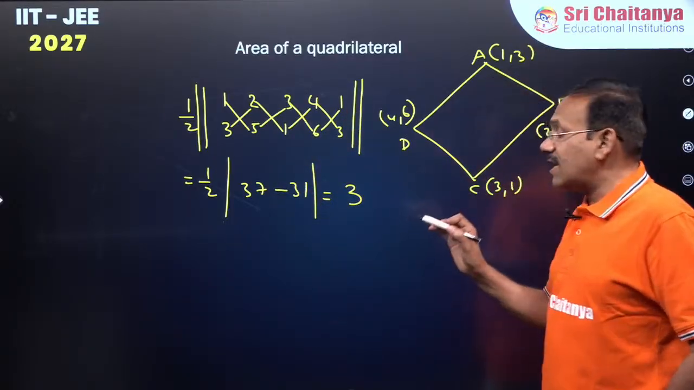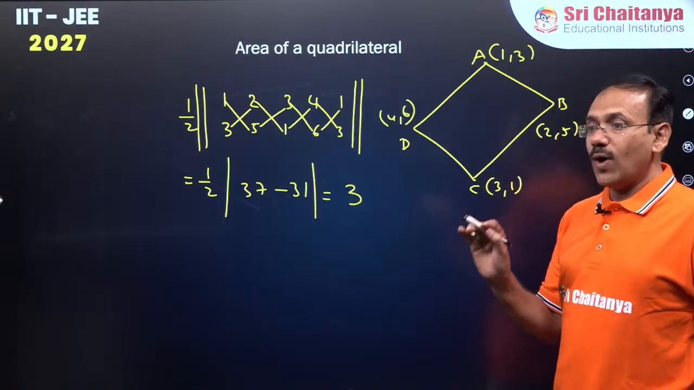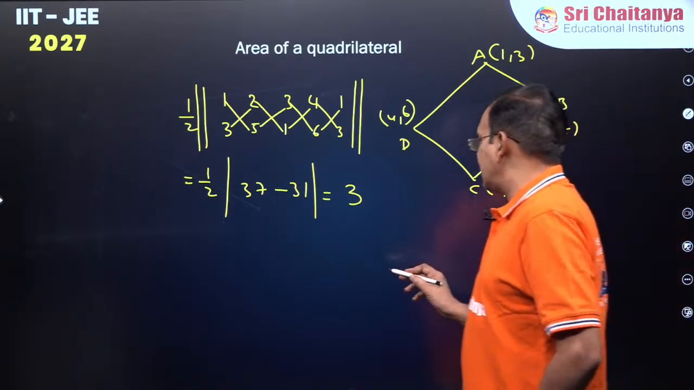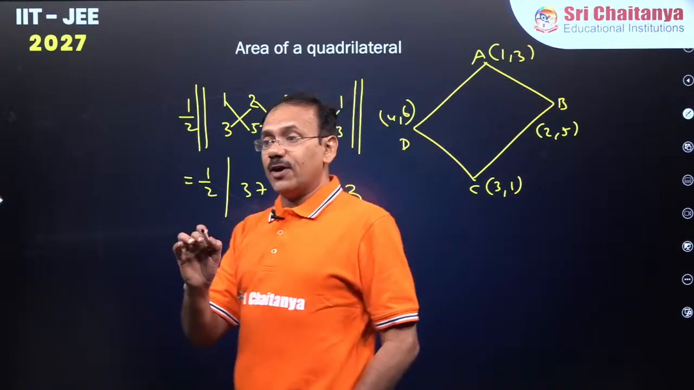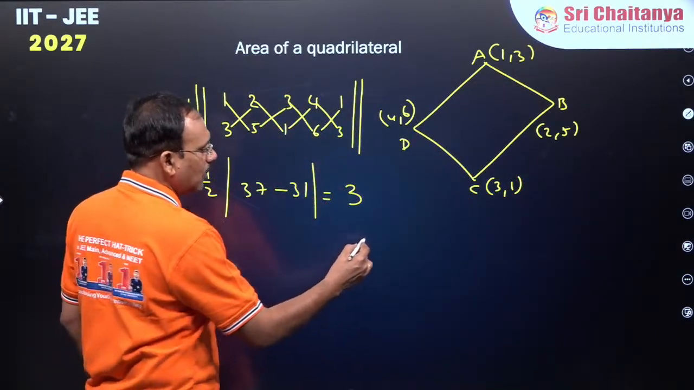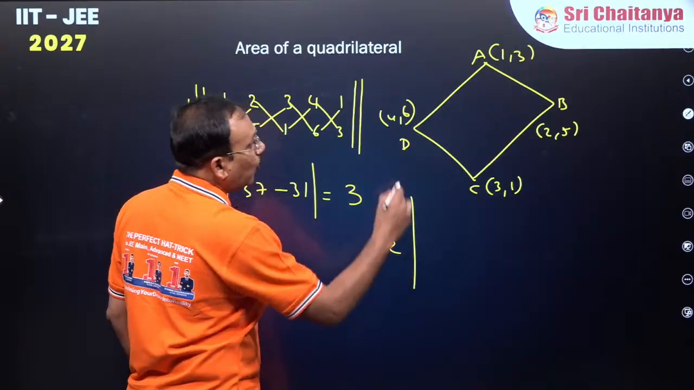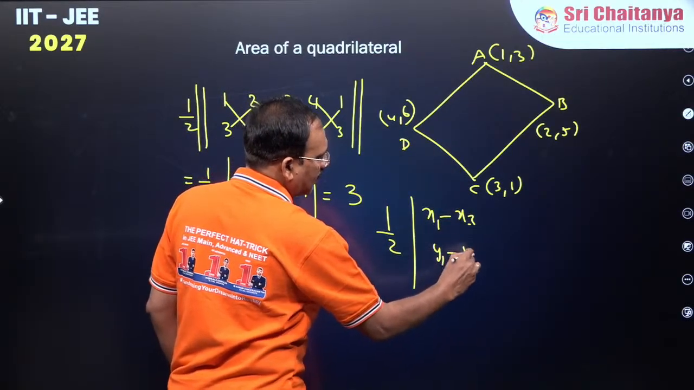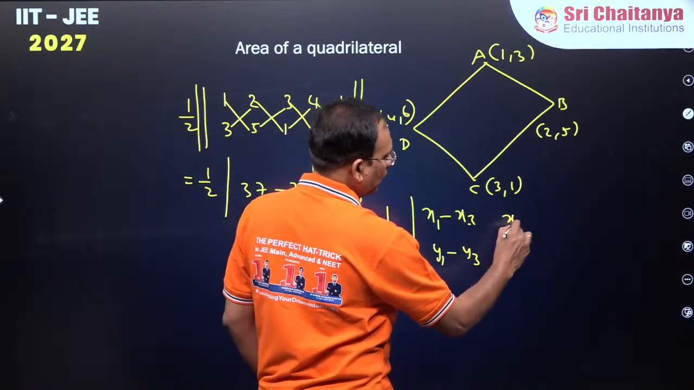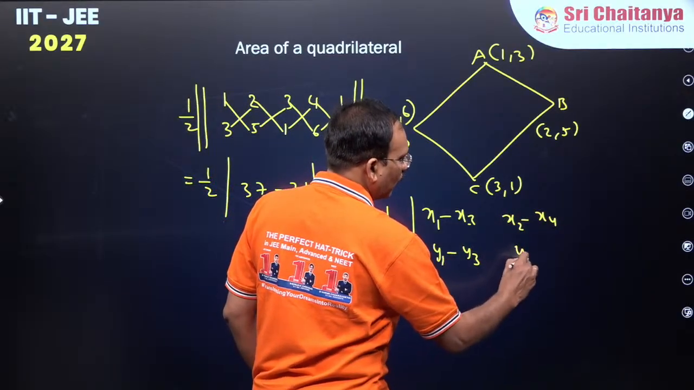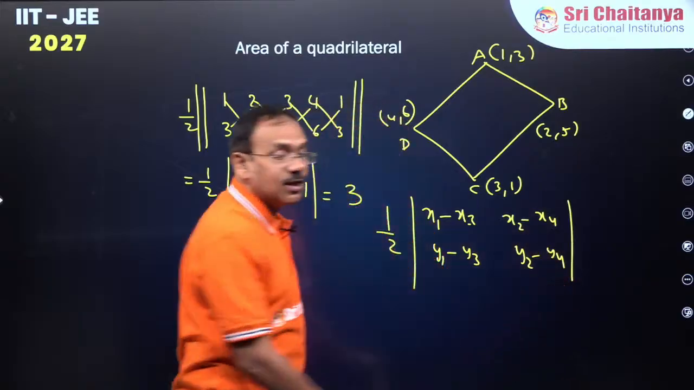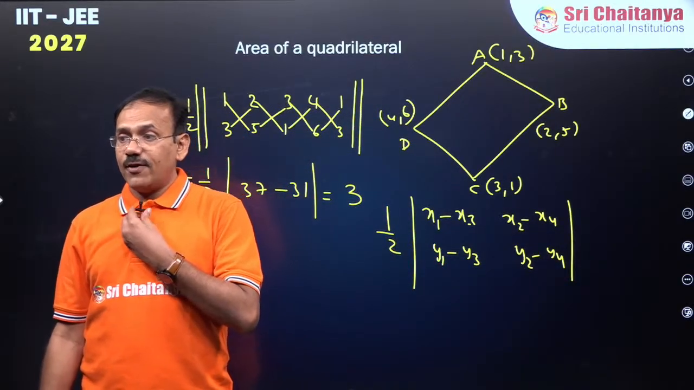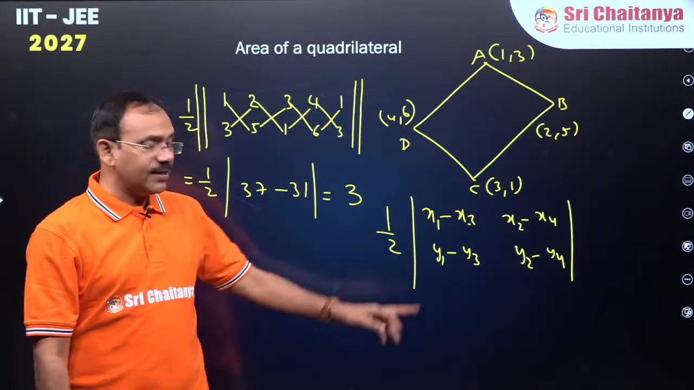Here itself, guys, I'd like to give one more shortcut. Especially for a quadrilateral, you can also do half modulus of x1 minus x3, y1 minus y3, x2 minus x4, y2 minus y4. This will also work for the area of a quadrilateral.